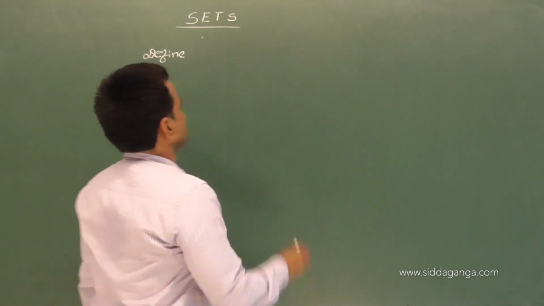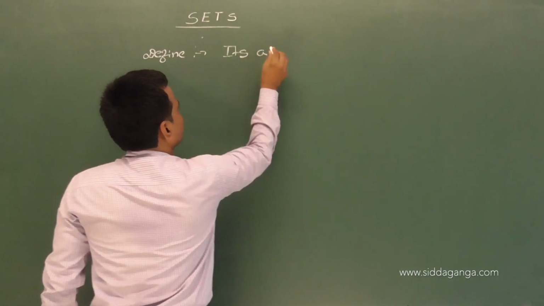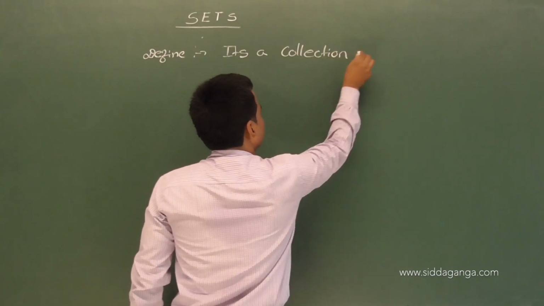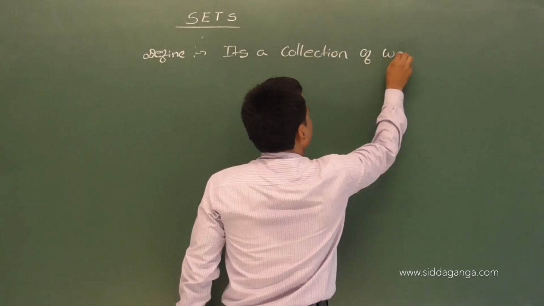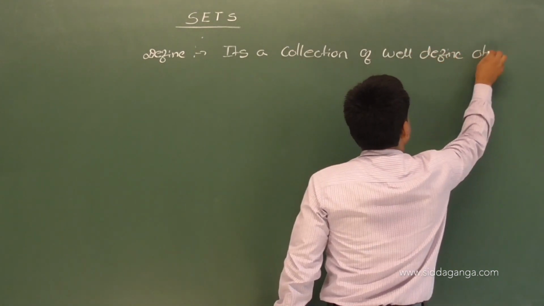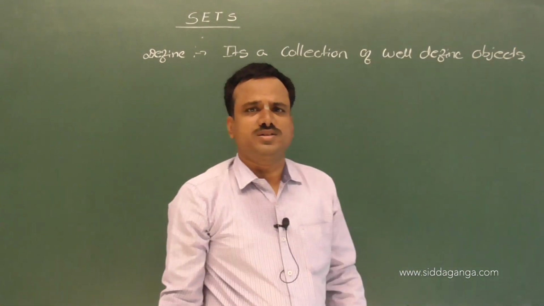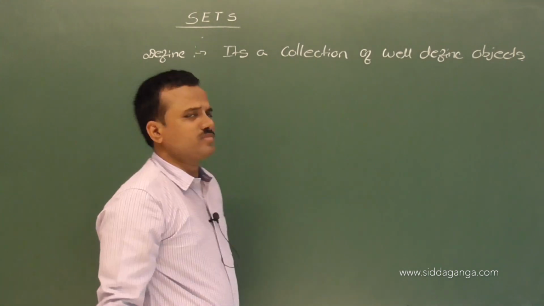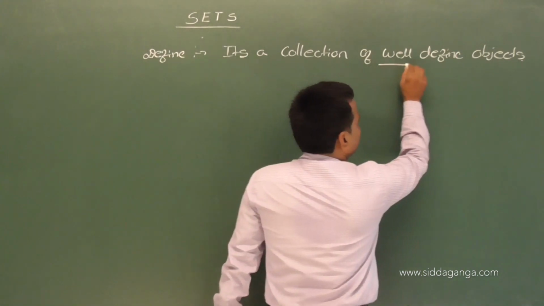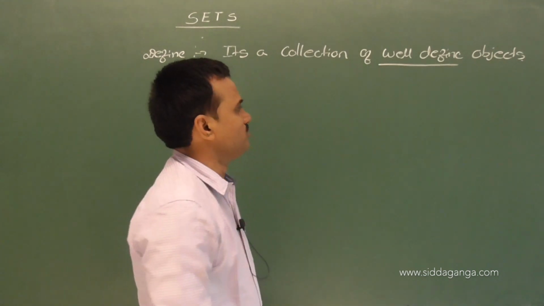Set means what? The definition of set: it's a collection of well defined objects. Set means it's a collection of well defined objects. Collection of well defined objects.